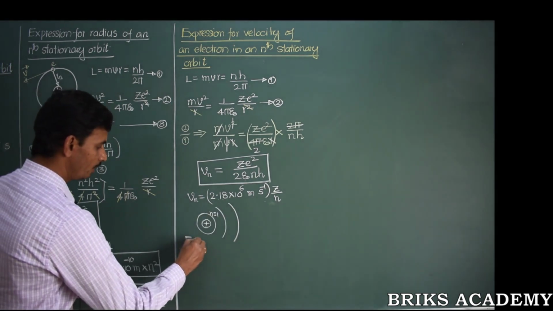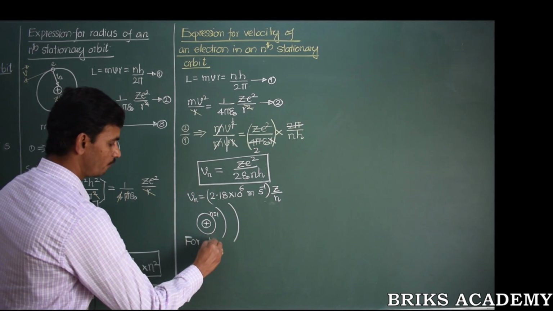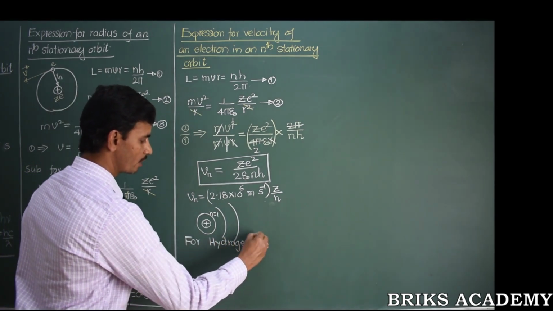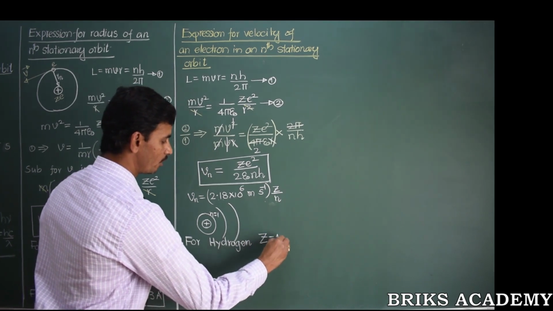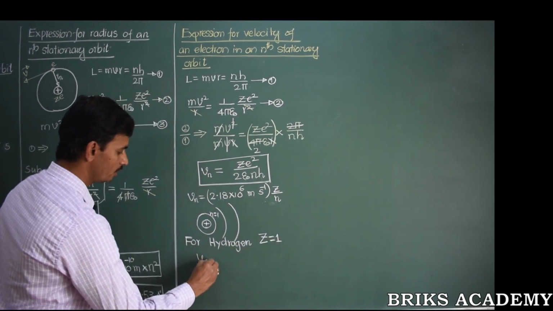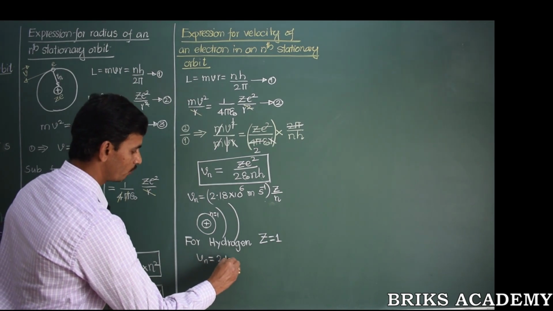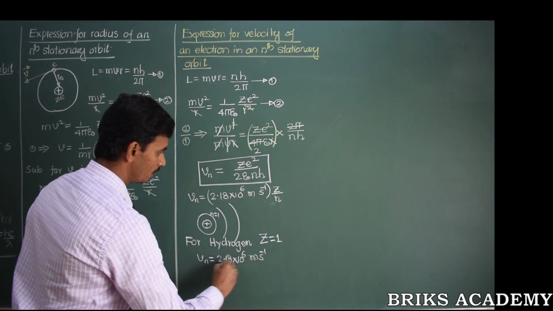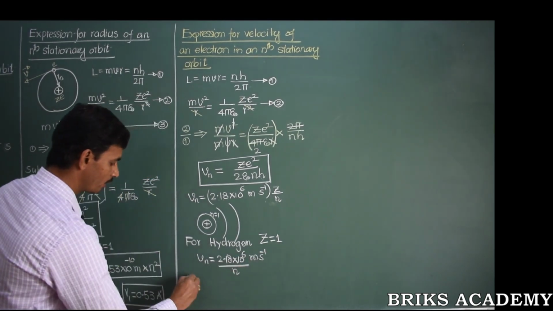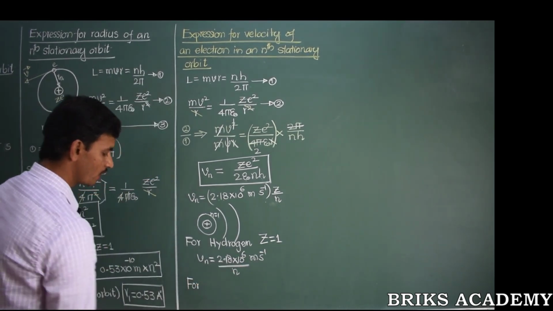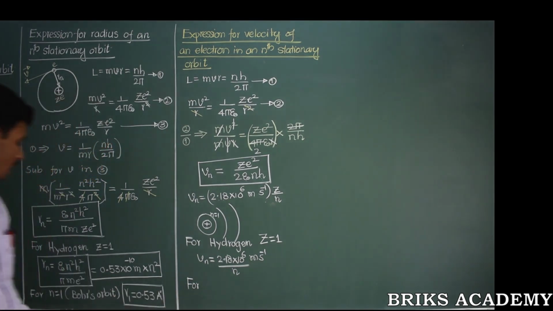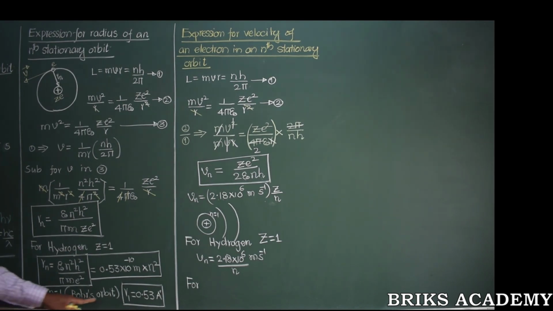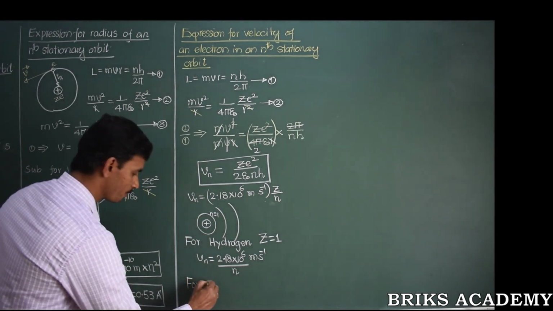Further, if we consider only the hydrogen atom, we know the atomic number Z is 1. So the velocity Vn is 2.18 10 to the power of 6 meters per second divided by n. And for Bohr's orbit, we know what Bohr's orbit is now. The very first orbit of the hydrogen atom is the Bohr's orbit. That is when Z is equal to 1 and n is also equal to 1. The orbit is called Bohr's orbit.